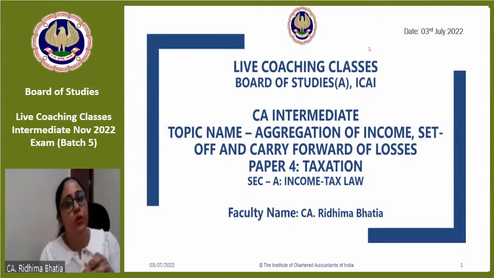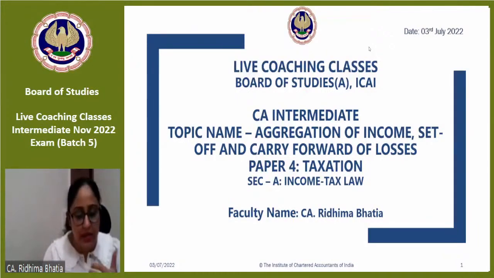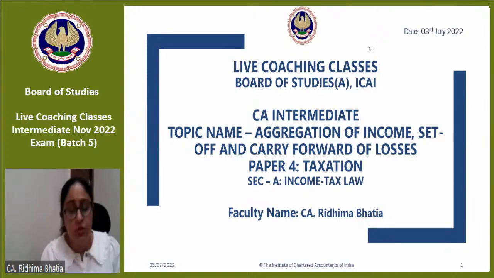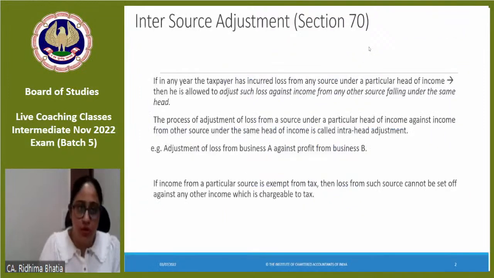When you add your total income and you add the incomes which you did not offer to tax or where you did not offer sufficient explanation. अगर आपने पढ़ा होगा under section 68, 69, 69A, 69BC, all of these in total becomes your total income. So that is called aggregation of income. Now coming to the topic which is important, set off.